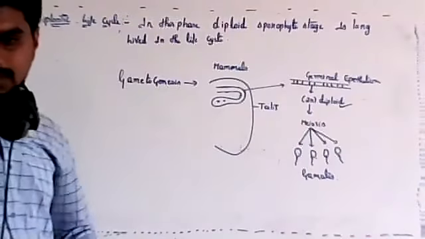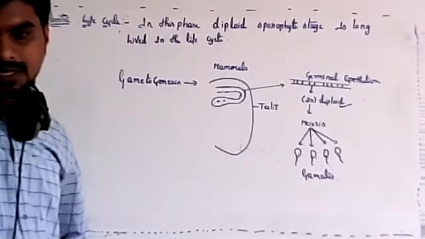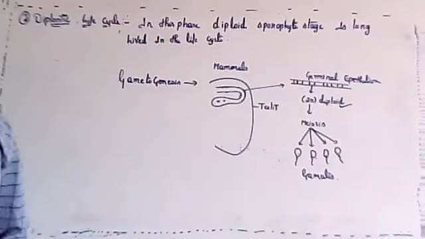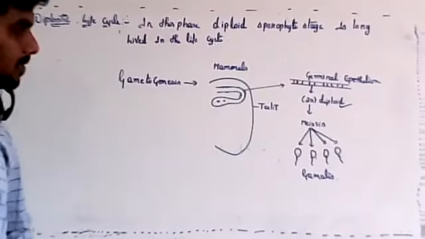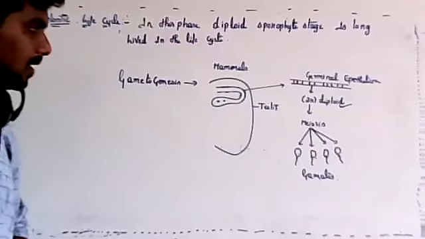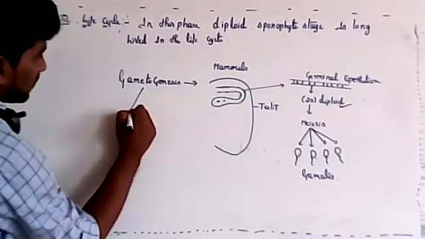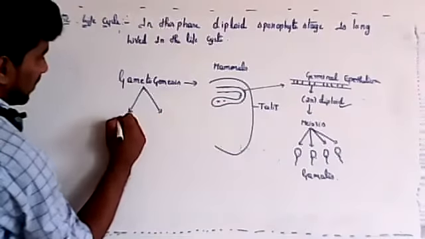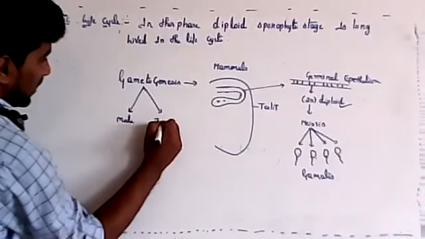Spermatogenesis is a part of gametogenesis. Spermatogenesis means formation of sperm, whereas gametogenesis covers both, the formation of male gamete as well as female gamete.